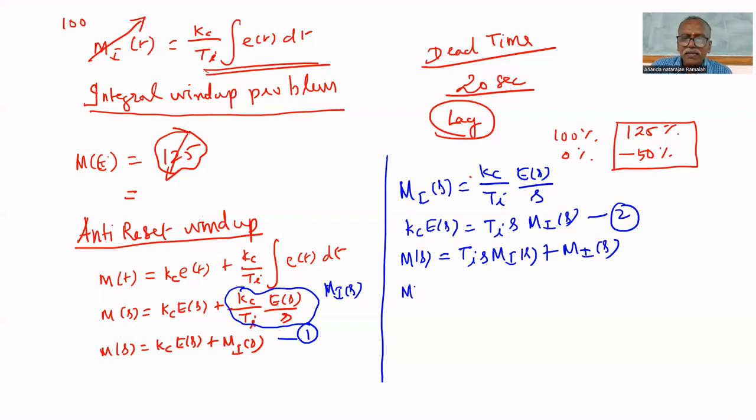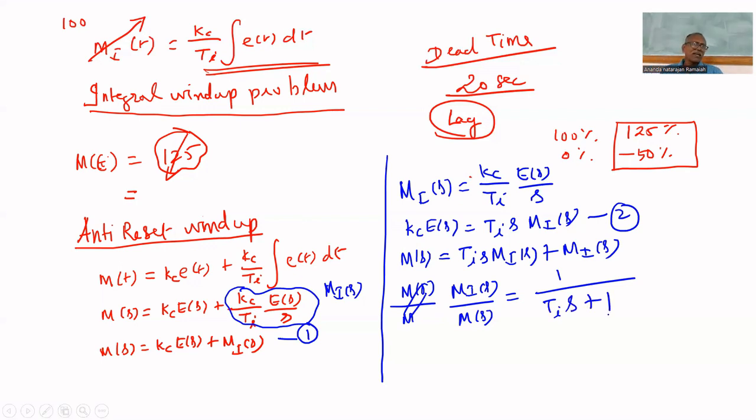Or we can write Mi of s upon M of s equal to 1 by Ti s plus 1. I got a transfer function. Output is Mi of s. What is M of s? M of s is the controller output. If you take Laplace inverse, you will get M of t. M of t is the total controller output.